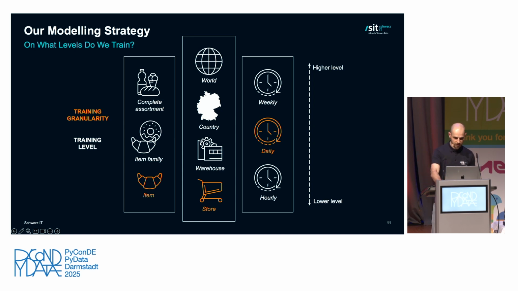For training level, we train a single model per item warehouse combination. So a single model is only responsible for predicting the forecasts, or the demand, for a single item. But it does so for all stores in a warehouse. This yields the advantage that we can make sure that our model does not explain or predict the demand based on the history of a different item, while still having cross-learning between stores. So a newly introduced store could still have good predictions right from the get-go.